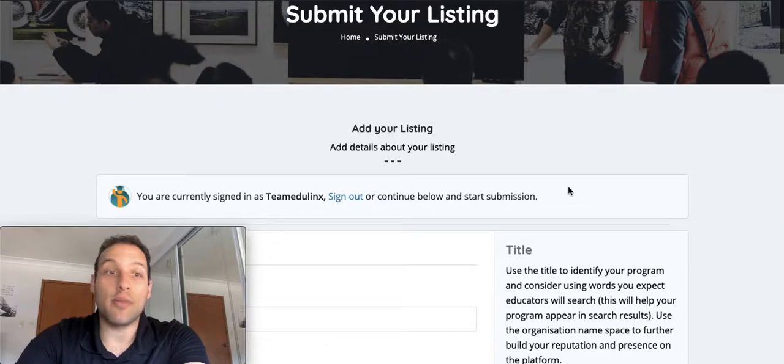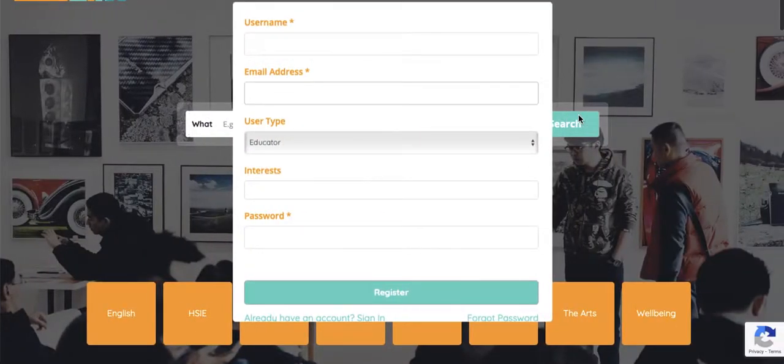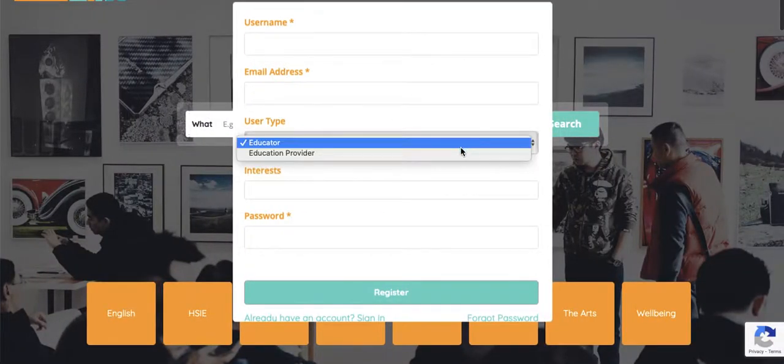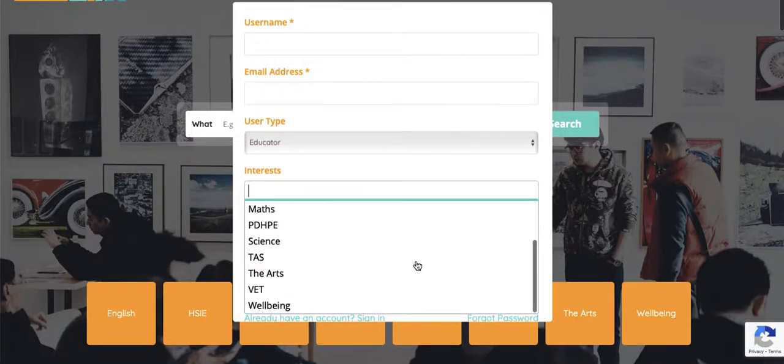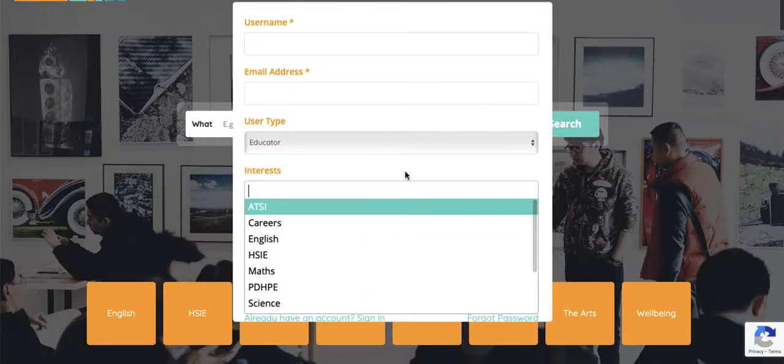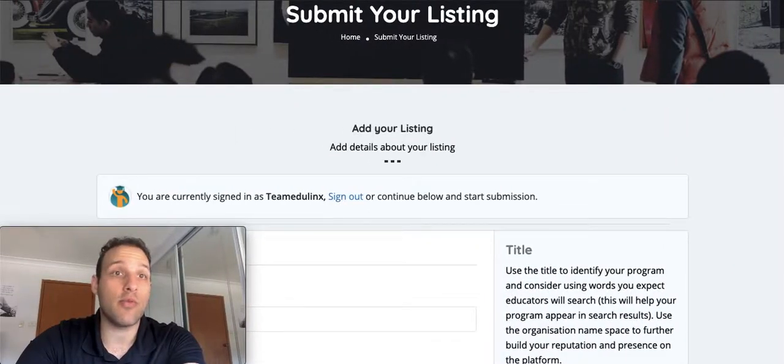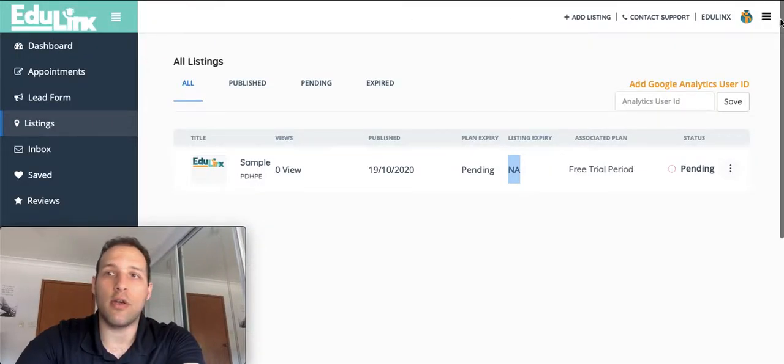I'm just giving you an update on the changes that we've made from a provider's perspective. Now, the main thing you'll first notice is that you can sign up individually as an education provider, and when you do that, you can also indicate your interests. You can find this little drop down in your dashboard for those that have already signed up. If you just go into your profile, you can update these.